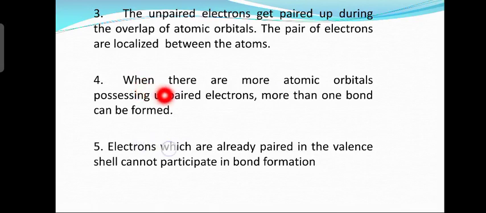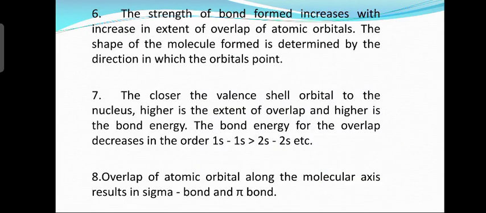Fourth postulate, when there are more atomic orbitals possessing unpaired electrons, then more number of bonds can be formed. Suppose more than one atomic orbital is present having unpaired electrons, then more than one bond can be formed. Then the fifth postulate says that electrons which are already paired in the valence shell cannot participate in the bond formation. Suppose you have already paired electrons in the valence shell, they cannot participate in bond formation.